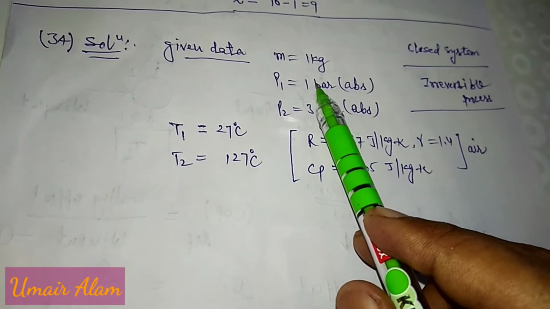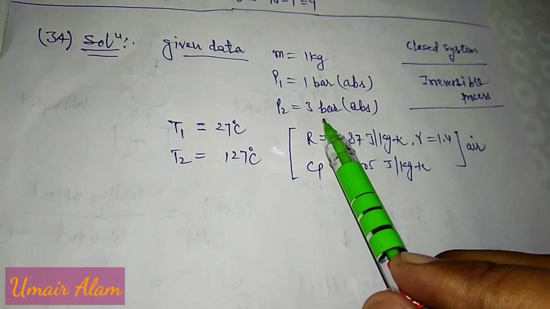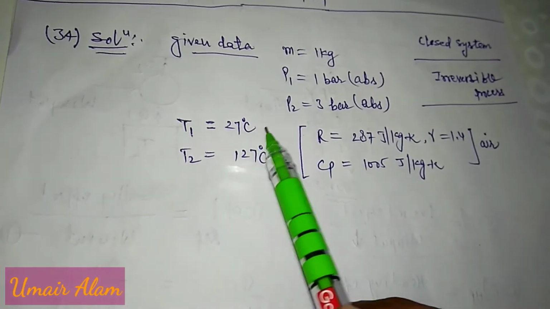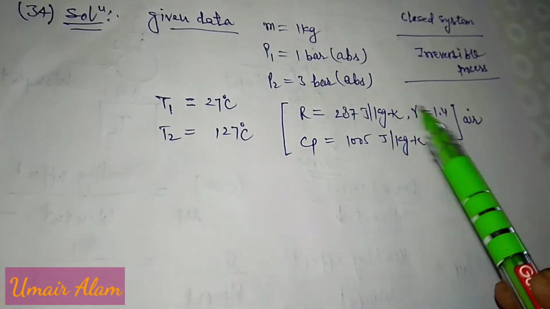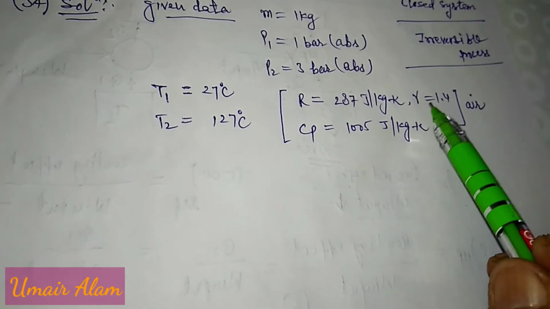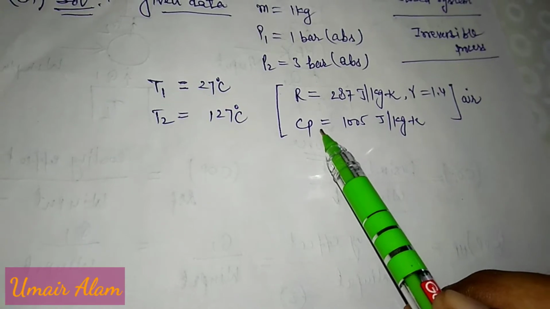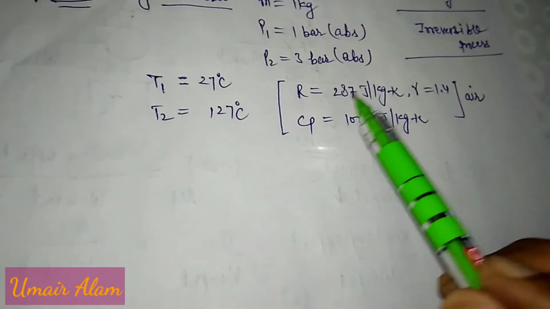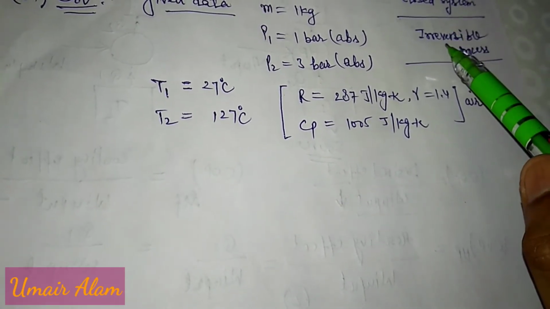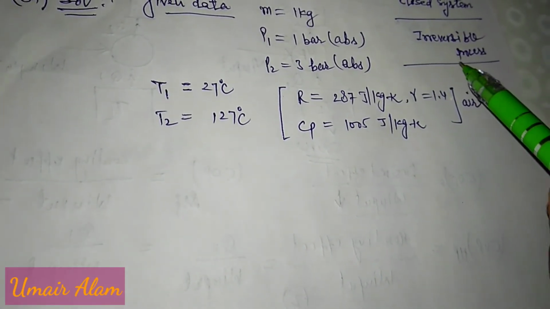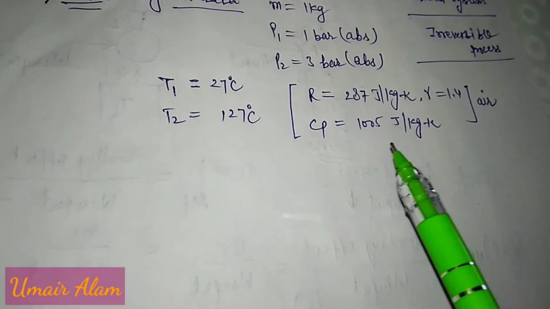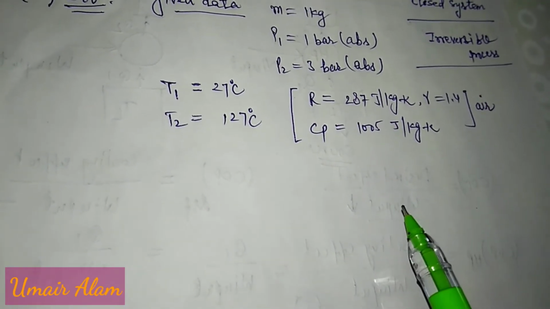This is P1 pressure and this is P2 pressure, and these are absolute pressures, and this is T1 and this is T2. These values are for air: gas constant, specific heat ratio, and specific heat at constant pressure. This is a closed system in which air undergoes an irreversible process, so we have to calculate the change in specific entropy.